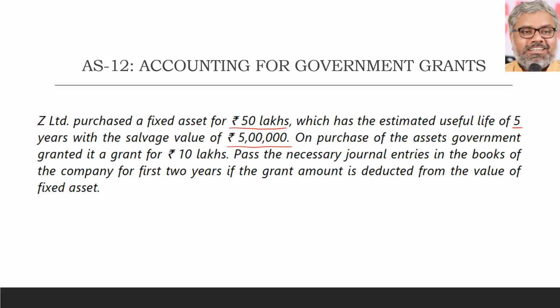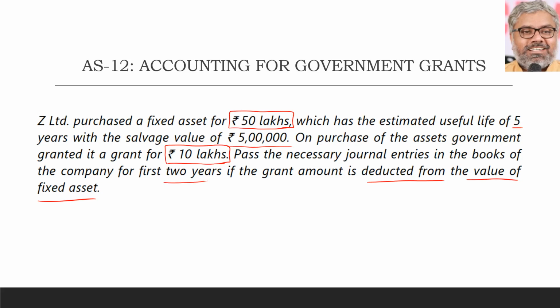On purchase of the asset, the government granted it a grant of 10 lakhs rupees. Of course, the cost of the fixed asset is 50 lakhs, but the government has granted 10 lakhs. That means how much is the effective cost to Z Limited when it purchased the fixed asset? It will be only 40 lakhs effectively. Pass necessary journal entries in the books of the company for the first 2 years, if the grant amount is deducted from the value of the fixed asset. That is clearly given in the question. Grant amount deducted from the value of the fixed asset means method 1. That's what we have to look at, and we have to pass necessary journal entries for the first 2 years.